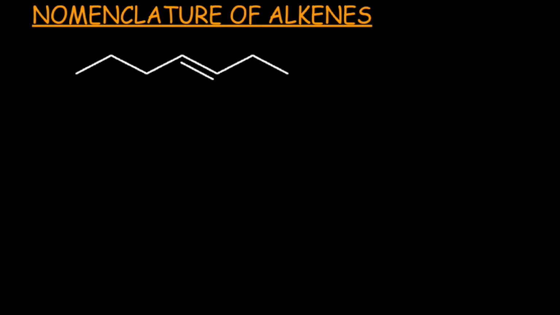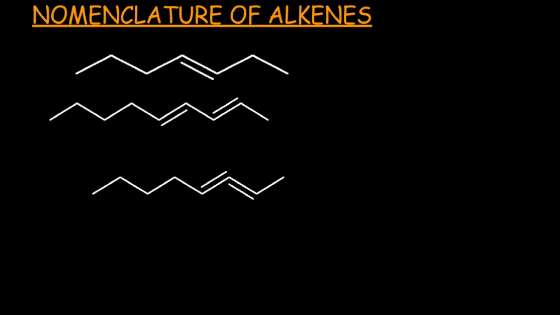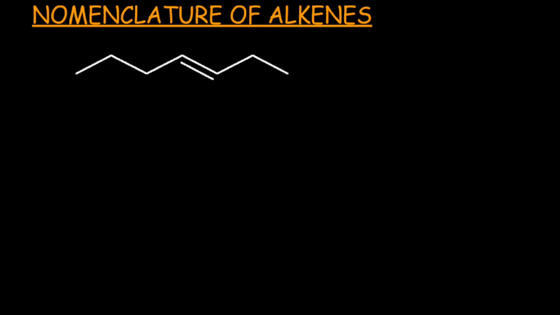Students, more than one double bond can also be present in an alkene. If a molecule contains two double bonds and both are separated by a single bond, that kind of alkene is called a conjugated alkene. If two double bonds are separated by no single bond, that kind of alkene is called an allene. So let's discuss the nomenclature of alkenes when alkenes contain only one double bond.